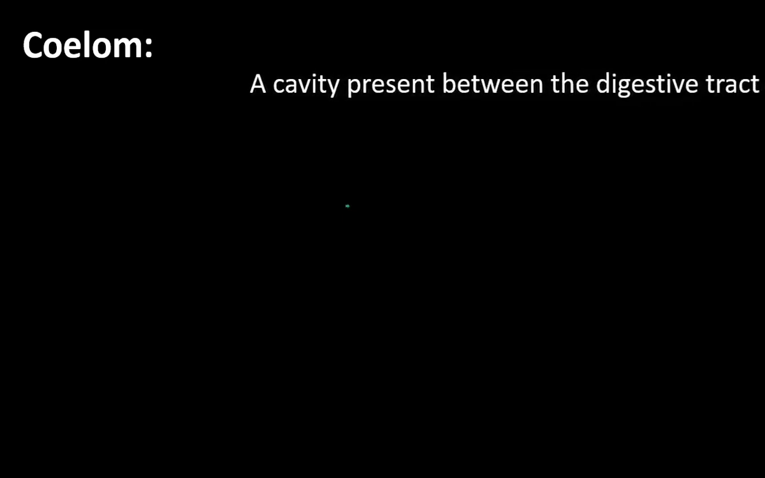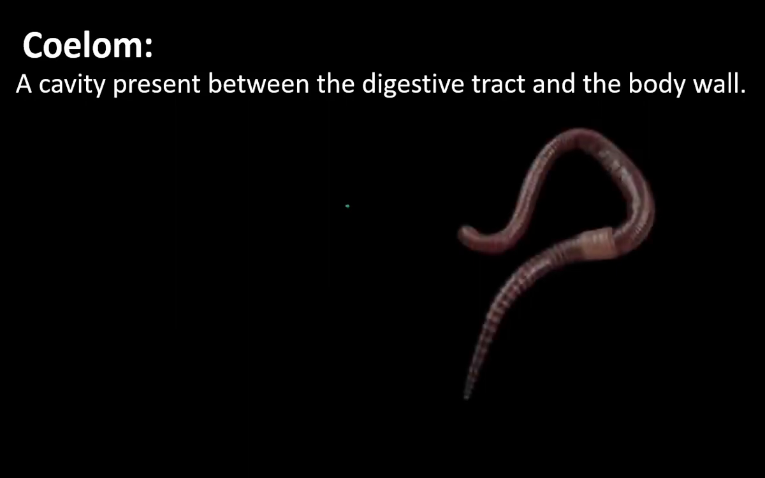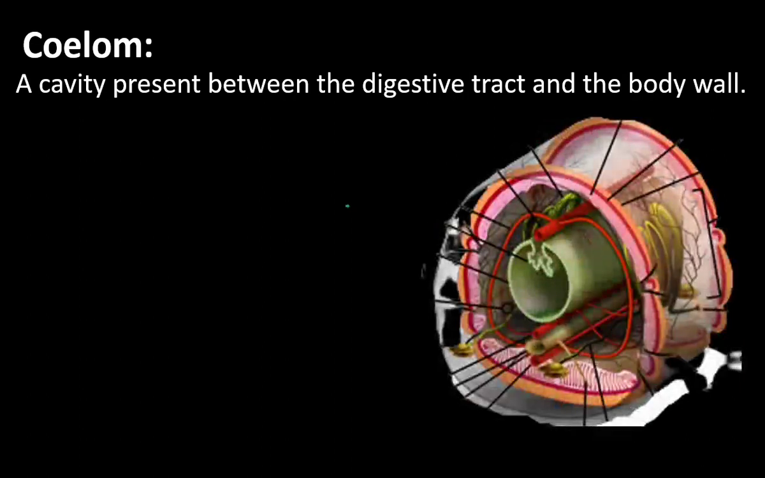Coelom is called as body cavity. It is a cavity present between the digestive tract and the body wall. Where is coelom present? Coelom or body cavity is present between the digestive tract and the body wall. This is an earthworm. If we cut the earthworm, we can observe the coelom. If we cut the earthworm and observe with the help of lens, we can see these structures.